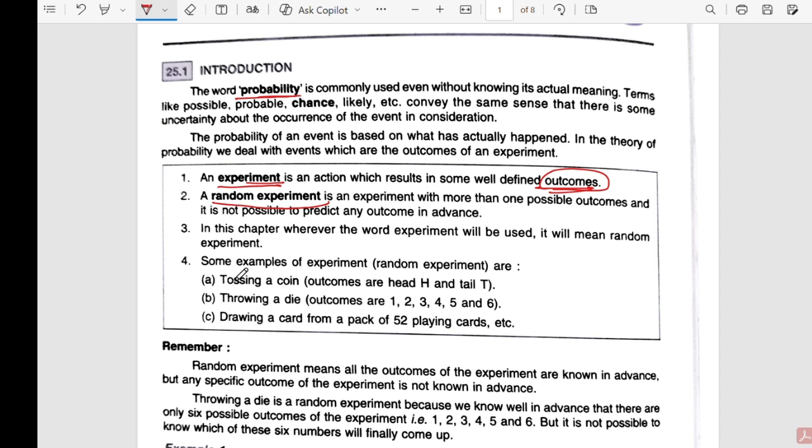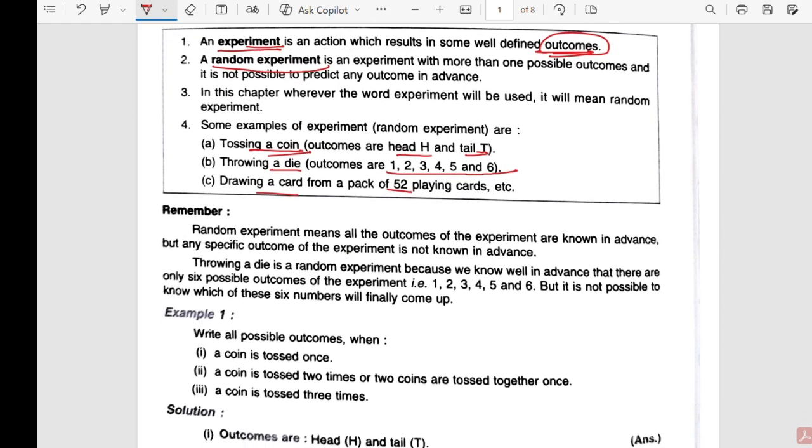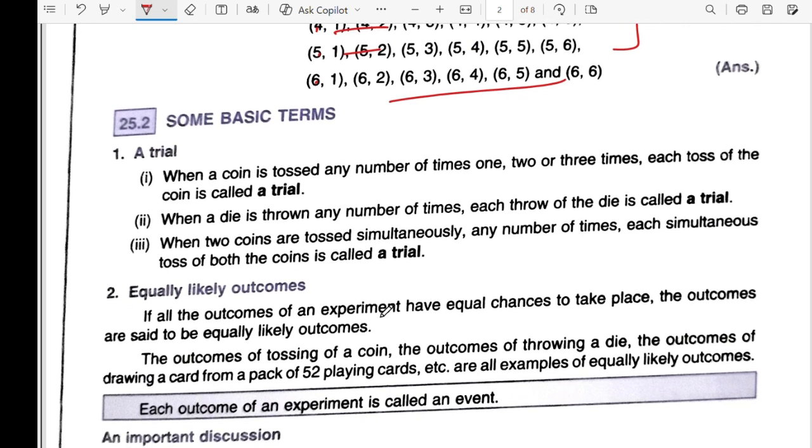See, examples are given. Tossing a coin: outcomes are head or tail. Throwing a die: total six outcomes, one, two, three, four, five, six. Drawing a card: total 52 playing cards, so basically 52 outcomes. Understood? This is a random experiment. We are sure that one outcome will come, but we don't know what exactly it is.